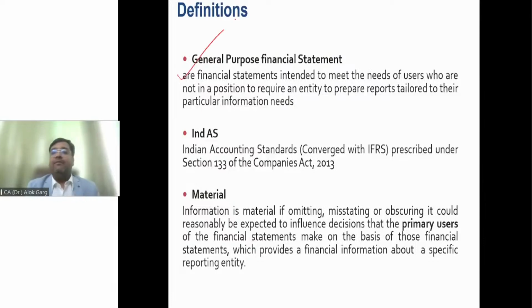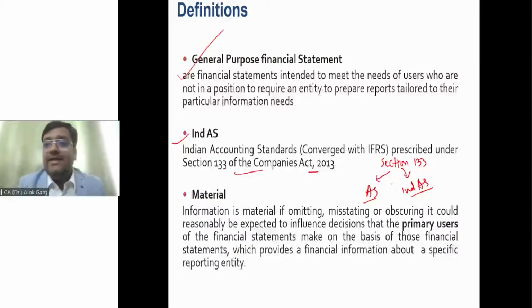General financial statement we have already covered. Ind AS, what is meant by Indian Accounting Standard? So Ind AS is also defined in Ind AS 1, which means Indian Accounting Standard converged with IFRS prescribed under Section 133 of Companies Act 2013. Friends, in Section 133 of Companies Act, Accounting Standard as well as Ind AS both are notified under Section 133, right?